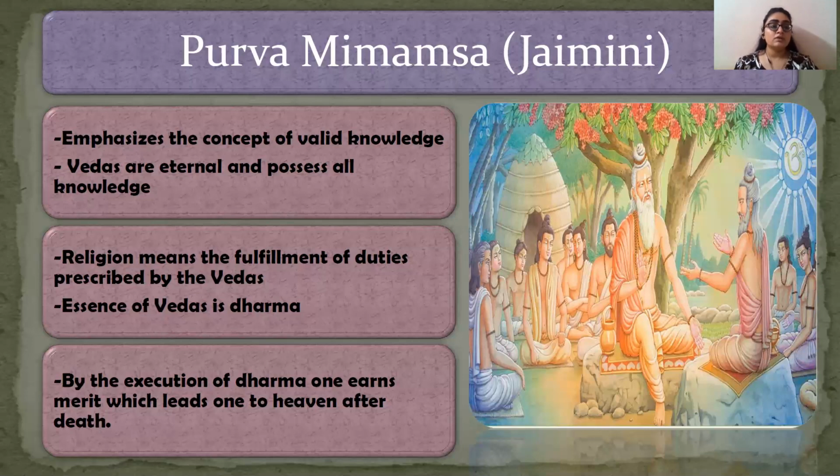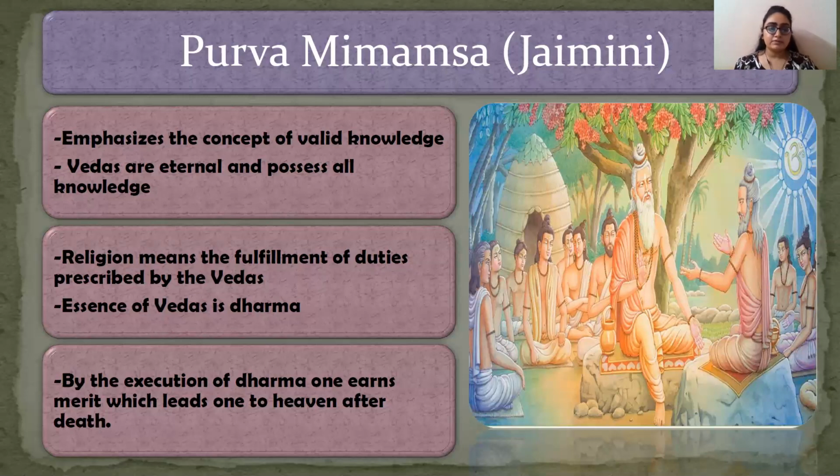So what does religion mean according to Purva Mimamsa? Religion means fulfillment of duties as prescribed by the Vedas. This is the definition of religion according to Purva Mimamsa. If a person is fulfilling his or her duties as prescribed by the Vedas, then that person is a religious person, no matter whether Hindu, Jain or Buddhist, it doesn't matter. Whether the person follows idolatry or not, etc.